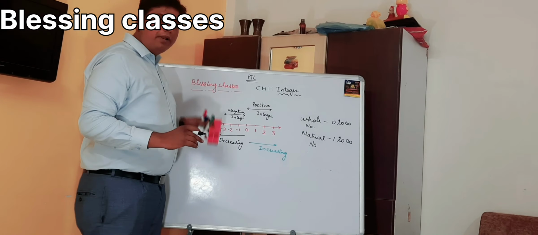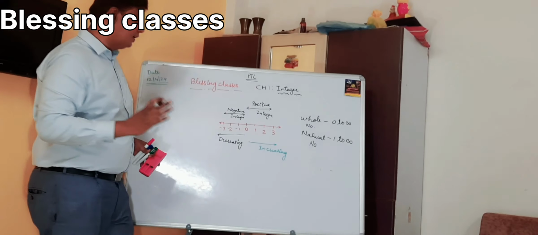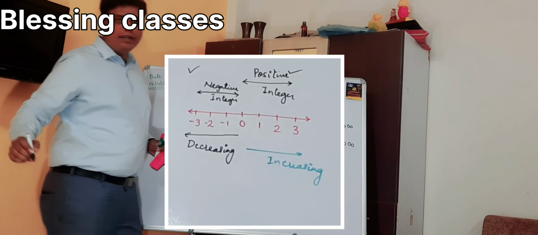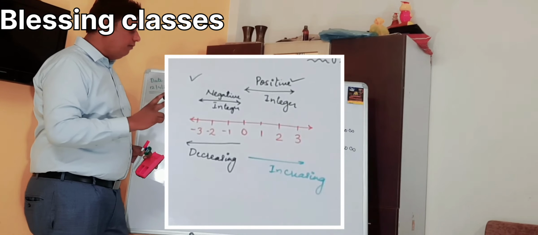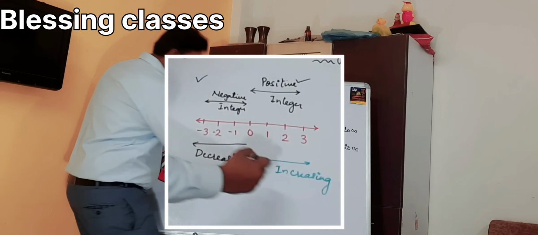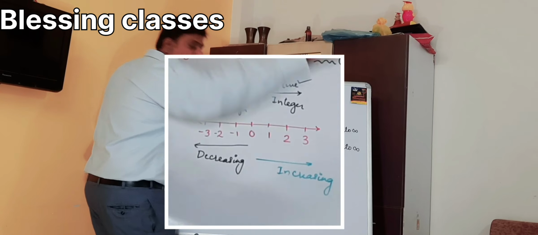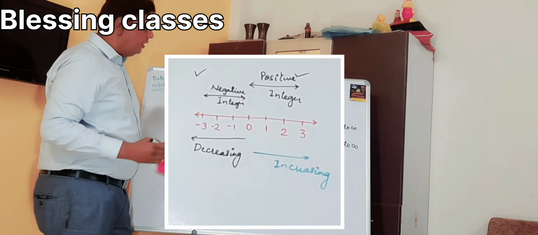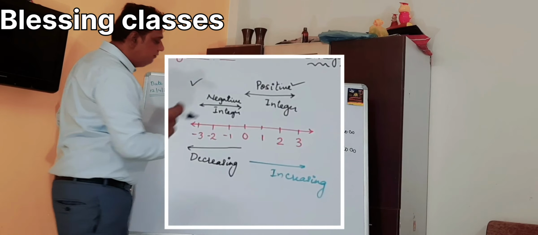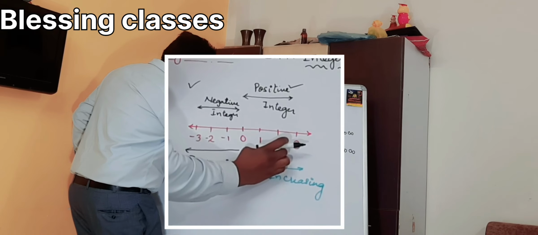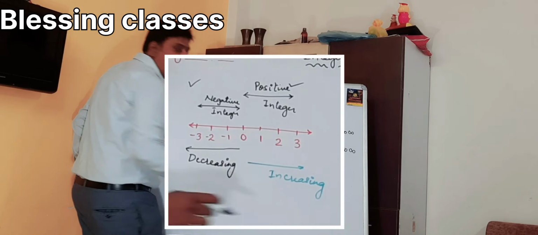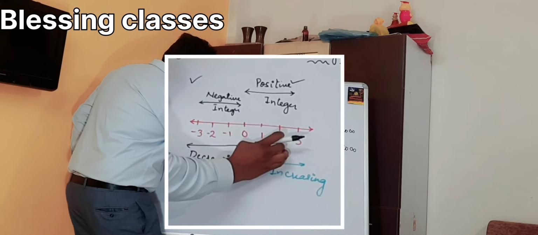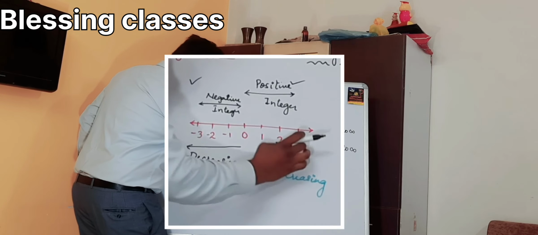Now we will go for the number line, for what the integers are. There are two types of integers: first is the positive integers and second is the negative integers. This is the increasing order, 0, 1, 2, 3 to n, and here -1, -2, -3 to n. My dear friends, these are at equal positions from each other, where the units between them are 1. The position between them is equal, 1 to 2, 2 to 3, like this.